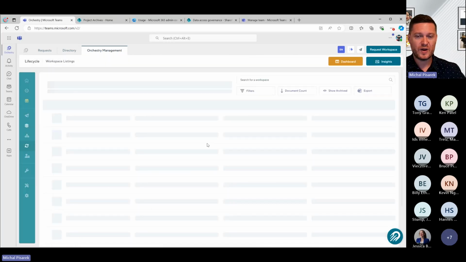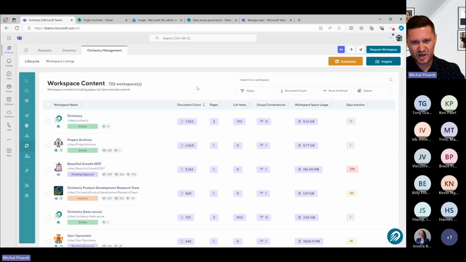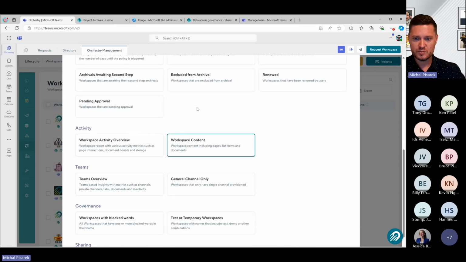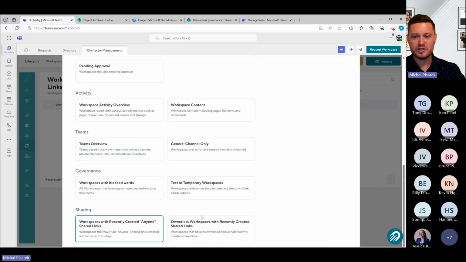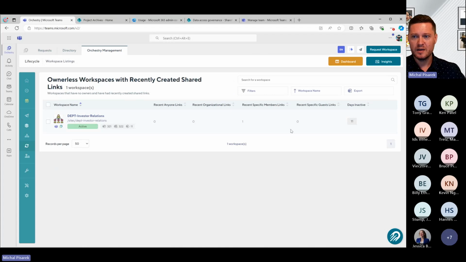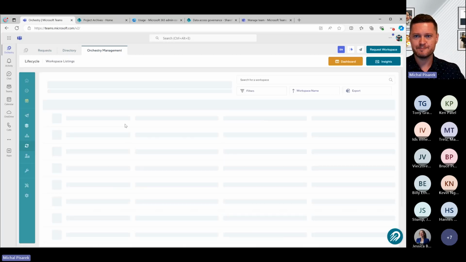And then one of the final ones is around workspace content. So again, no need to do a content audit within Orchestry. We can tell you exactly for every workspace, how many documents, how many pages, how many list items, how many group conversations, workspace usage, all of that sort of stuff as well. A couple of new things as well, which we've just released and we're doing a bunch of work on here. You're also going to find more reports around shared links as well. So again, this is a demo environment, so we don't really have any shared links here. We are going to put them in, folks. But again, imagine being able to understand, well, do we have any ownerless workspaces where someone has recently created some shared links? And we'll show you how many anyone links and recent organizational links and so forth there are. So lots of good insights.